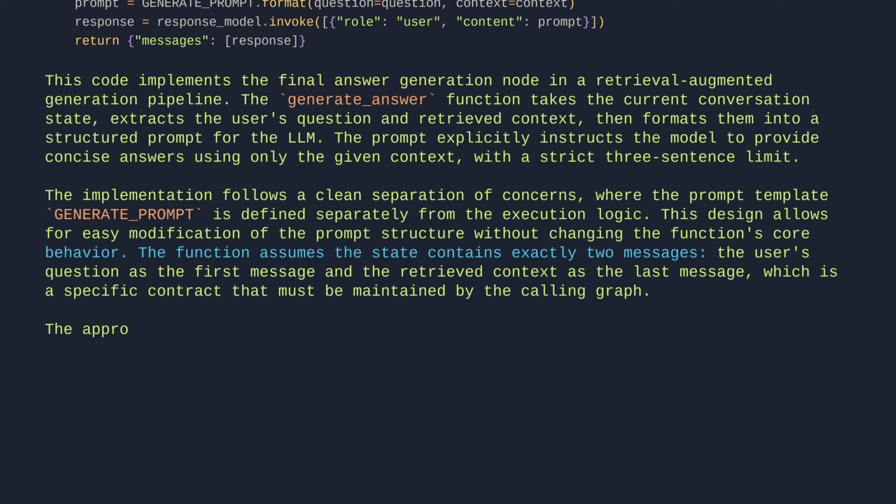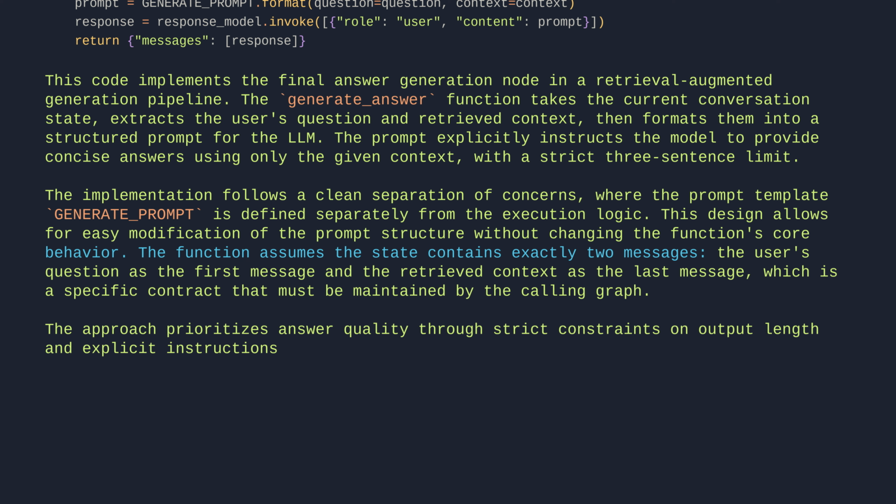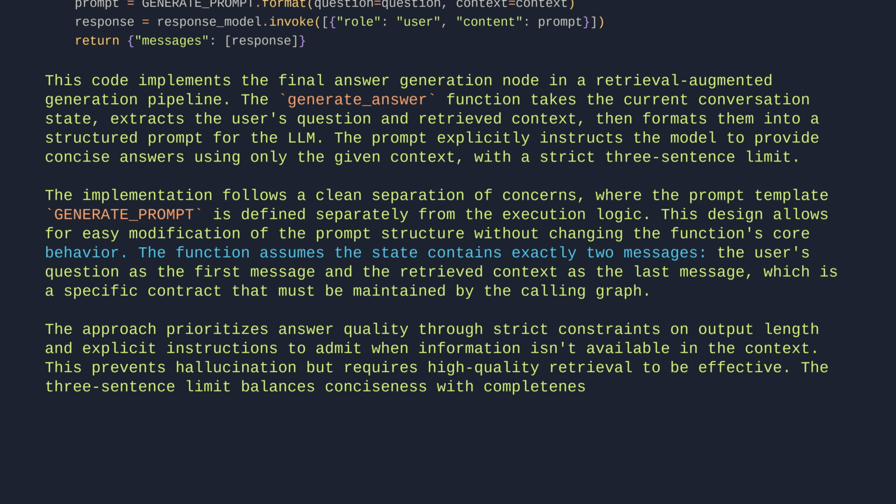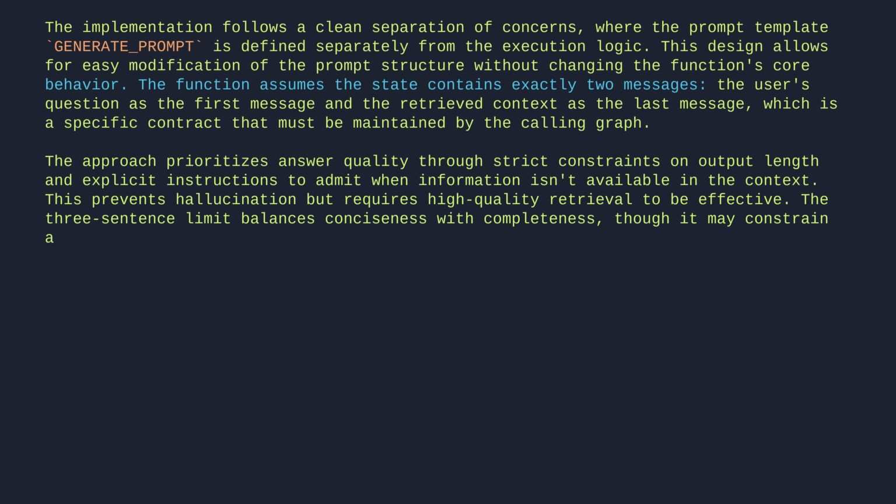The approach prioritizes answer quality through strict constraints on output length and explicit instructions to admit when information isn't available in the context. This prevents hallucination, but requires high-quality retrieval to be effective. The 3-sentence limit balances conciseness with completeness, though it may constrain answers for complex questions where more nuance is needed. Let's break it down.